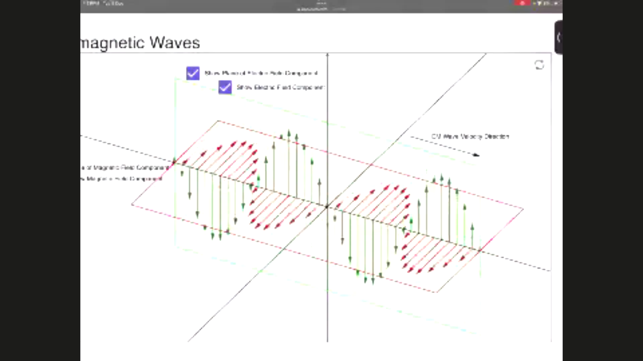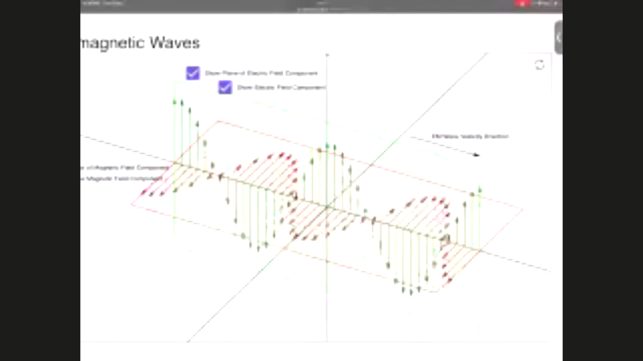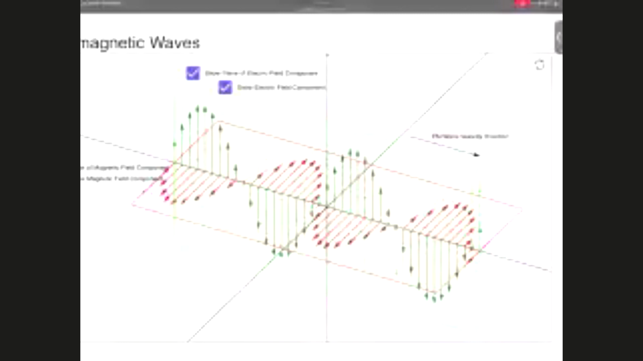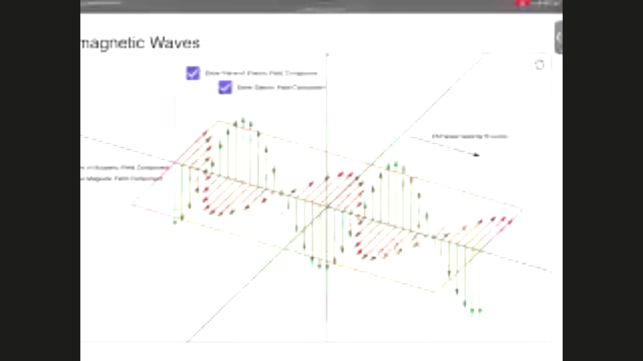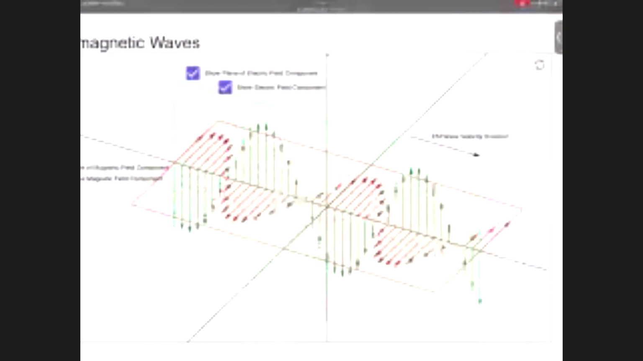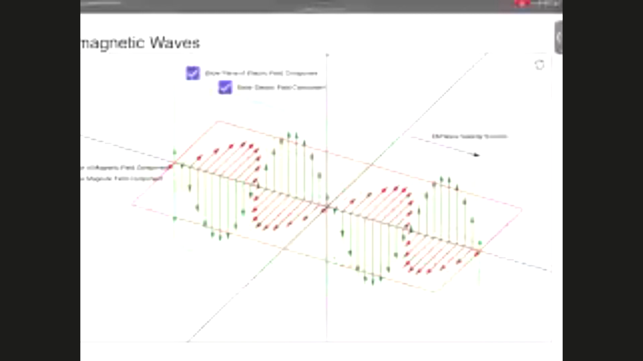So essentially, what you're seeing here is how an electromagnetic wave looks like. I have reduced the resolution because I want it to be smoother. So the green ones that you see here are one of the fields, and the red ones are the other. Okay, I'll make it easy for you guys to understand.